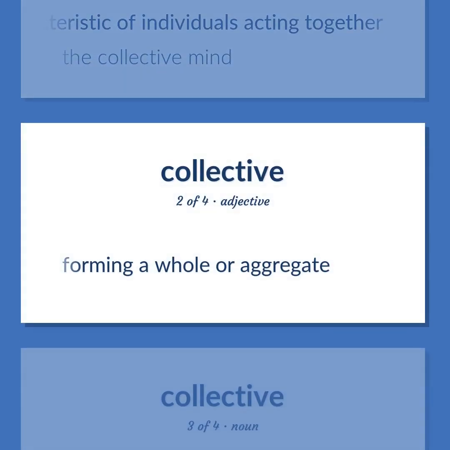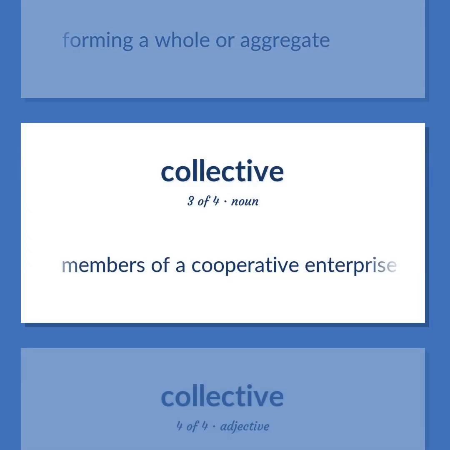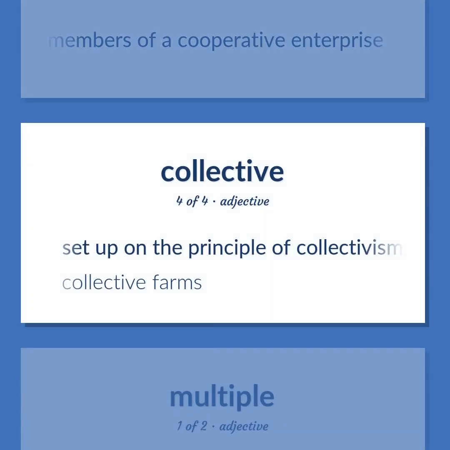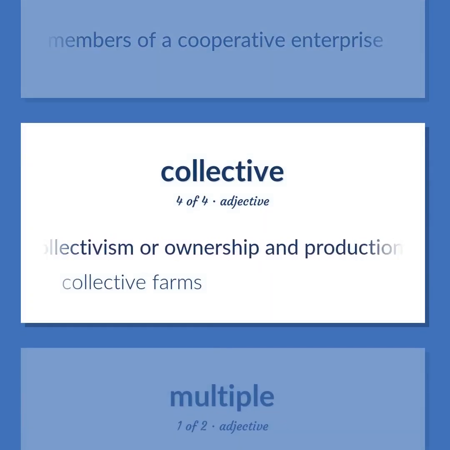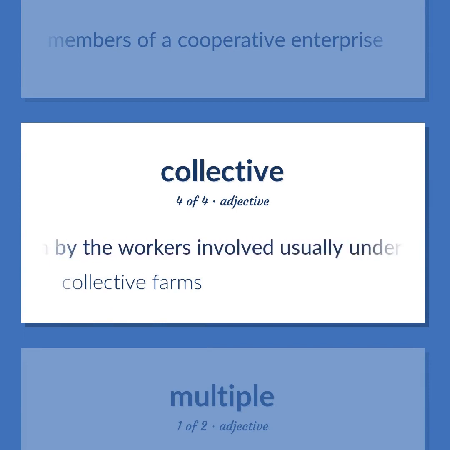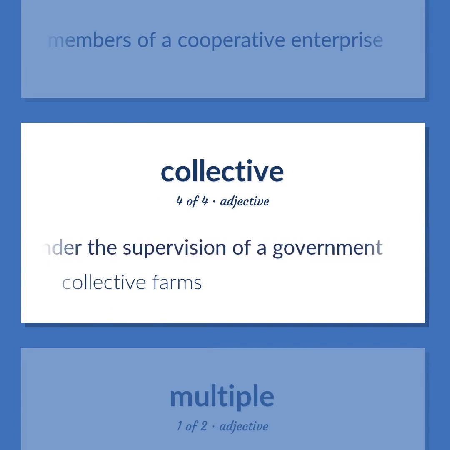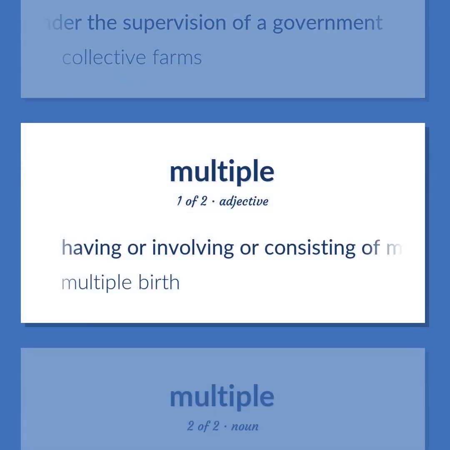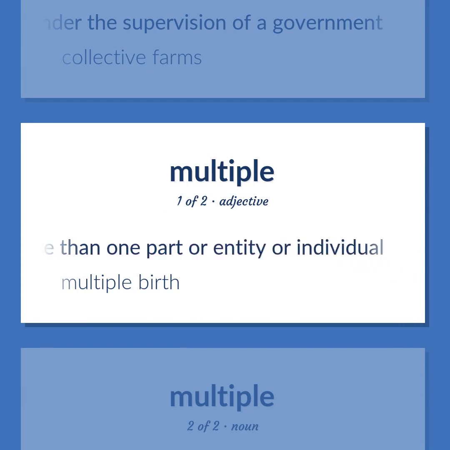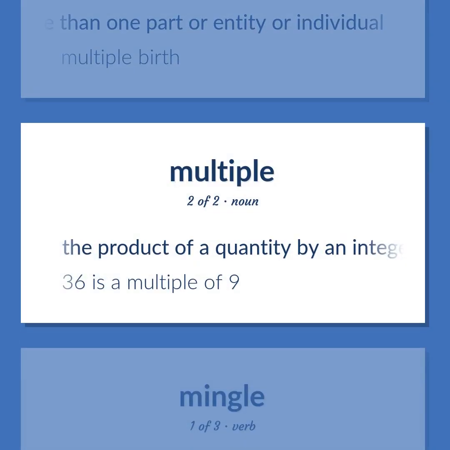Forming a whole or aggregate. Members of a cooperative enterprise. Set up on the principle of collectivism or ownership and production by the workers involved, usually under the supervision of a government. Collective farms. Having or involving or consisting of more than one part or entity or individual. Multiple birth. The product of a quantity by an integer. 36 is a multiple of 9.